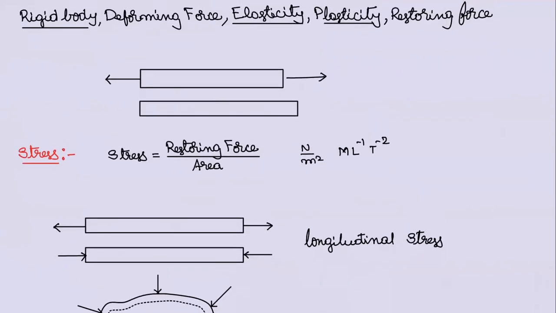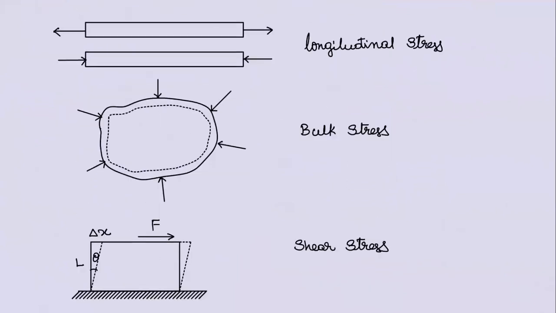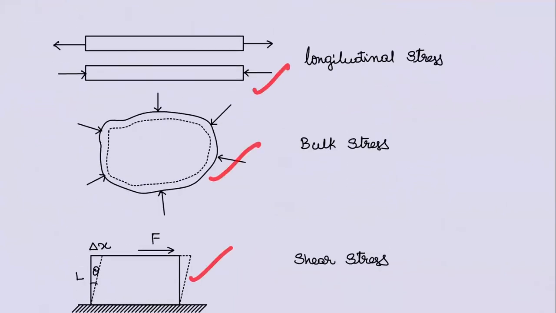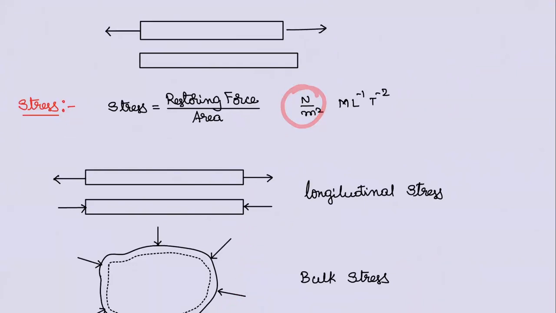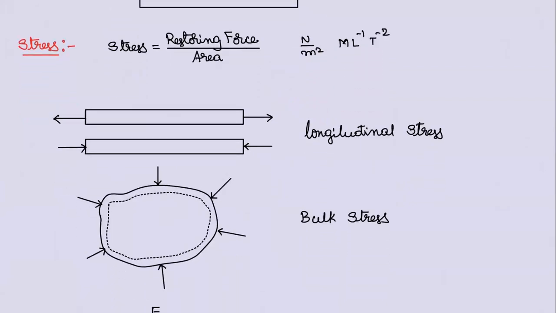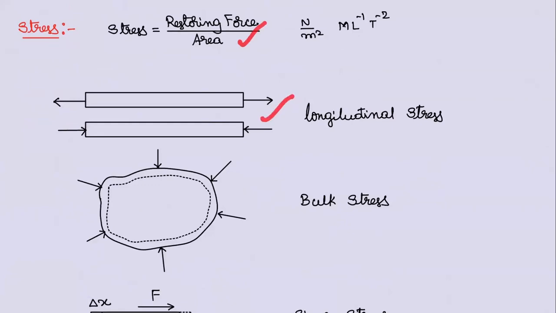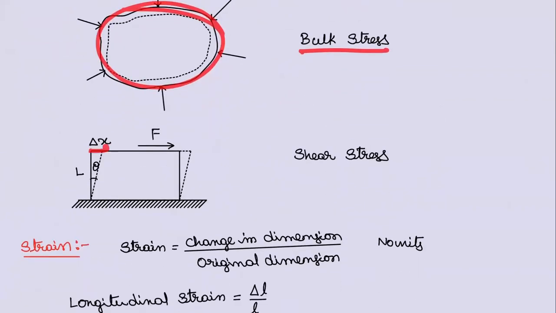And now when you think about applying force, there are three different ways of applying force. The basic thing is stress. Stress is equal to restoring force per unit area. Stress is what, tell me? Restoring force per unit area. Units are Newton per meter square, the units of pressure, but it's not exactly pressure, not always. And dimensions are this one, fine. Now, how many ways can we apply stress? You can increase the length, that is called longitudinal stress. You can decrease the volume, this is bulk stress. And you can change the angle.